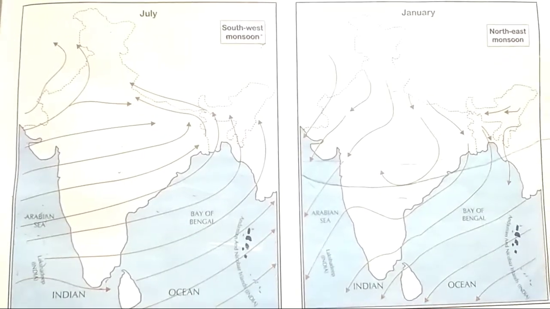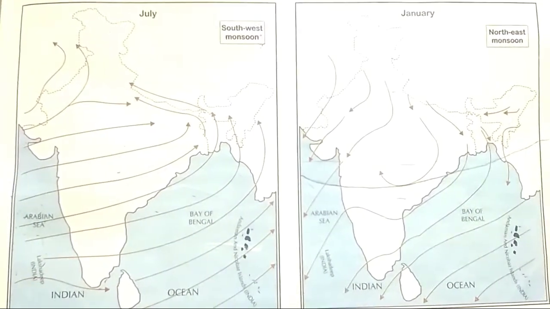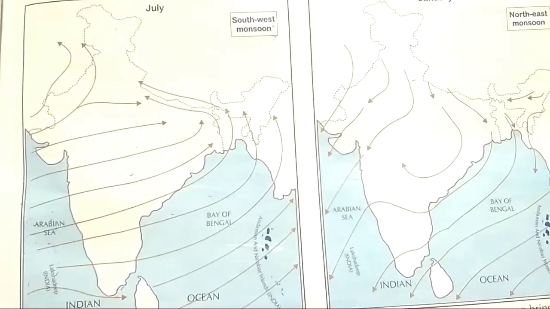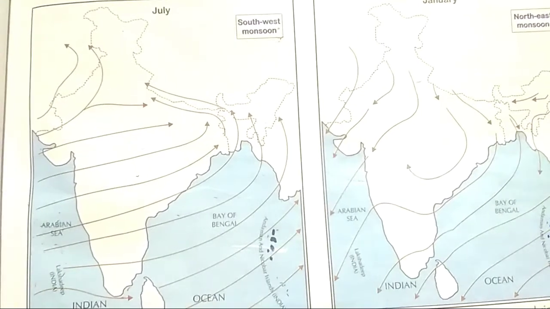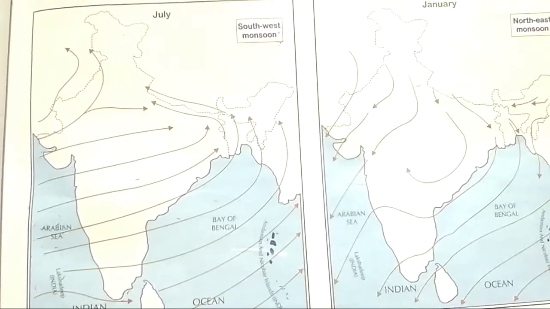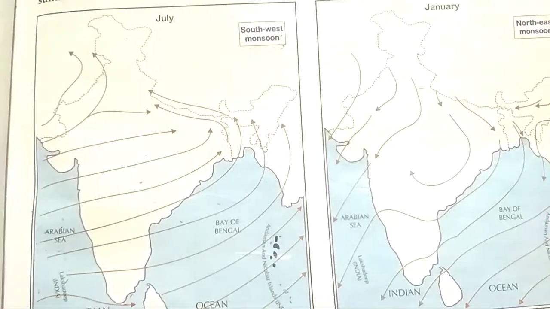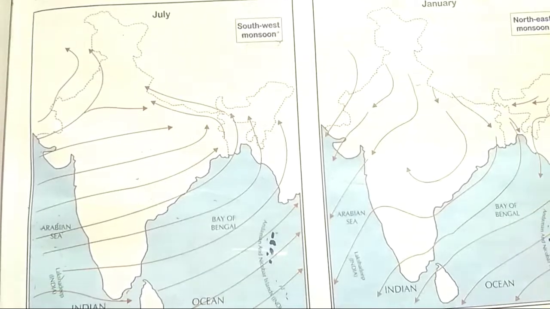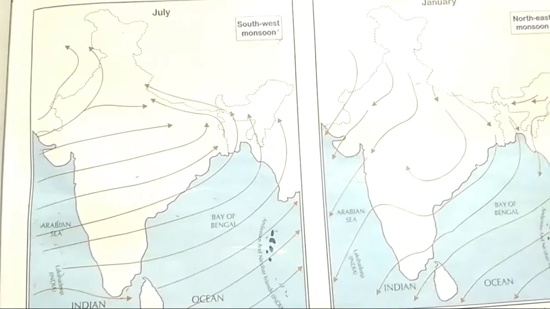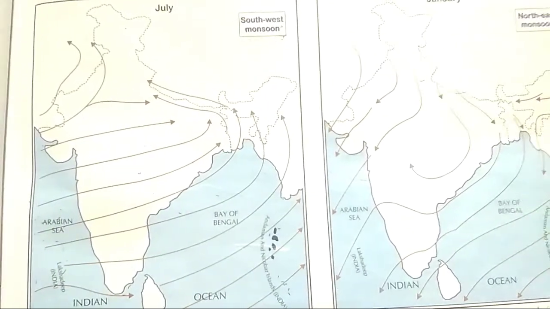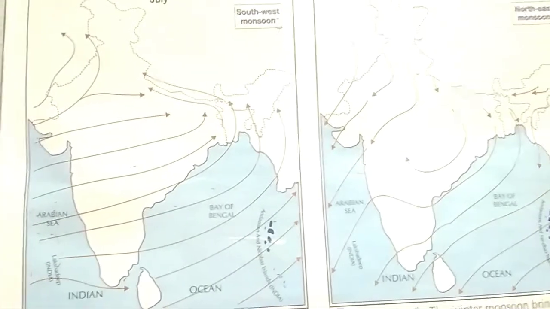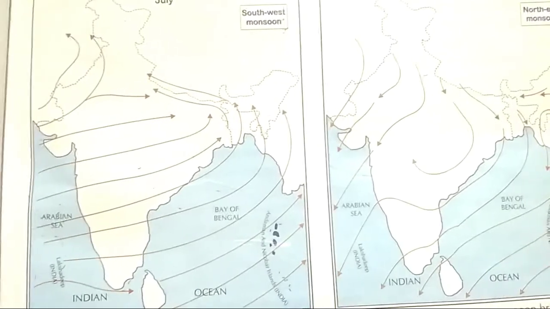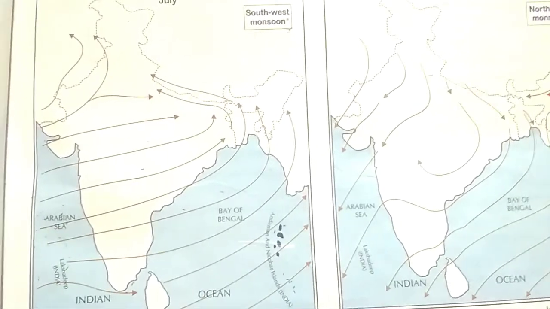This is the second part of the chapter Winds, Storms and Cyclones. Our today's topic is monsoon winds. You must have heard about the sea breeze and land breeze. Both phenomena are related to the monsoon winds. There are two types of monsoon winds: summer monsoon winds and winter monsoon winds. So let's start with summer monsoon winds.